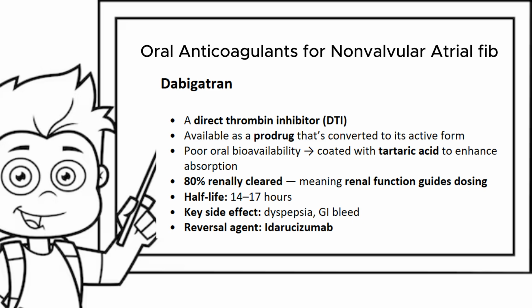80% of the drug is cleared by the kidneys and that means that the renal function guides its dosing. It has a half-life of 14 to 17 hours and the key side effects include dyspepsia and GI bleeding. It has a reversal agent and in fact it is the only DOAC or NOAC that has a reversal agent. That reversal agent is idarucizumab.